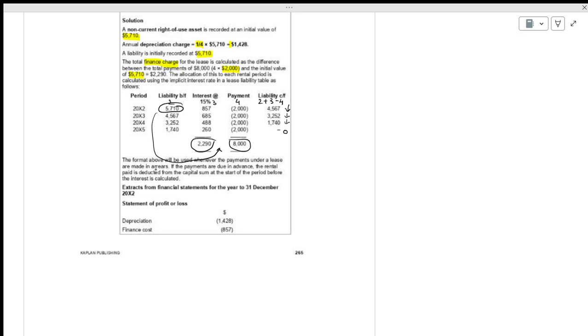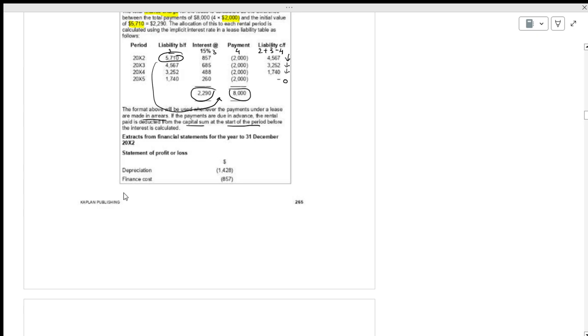The format above will be used whenever the payments under the lease are made in arrears at the end of the year. If the payments are due in advance, the rental paid is deducted from the capital sum at the start of the period. Okay, if you are paying in advance, then proportionate adjustments will be done automatically. I will come back to that when we talk about payments in advance.